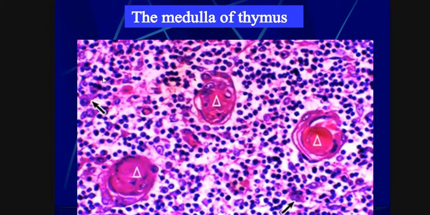If we look here, the cells in this region are very scattered. Here we can see IL-1 and macrophages come here.